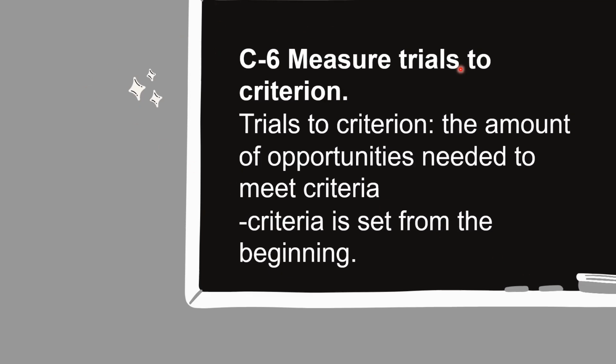Section C6. Measure trials to criterion. So we briefly talked about trials to criterion, but this is in more detail, just by itself. Trials to criterion is the amount of opportunities needed to meet a criteria. So the criteria is set from the beginning. You're given trials, a number of opportunities that you need to do something, and we're going to see how many times it takes you to be able to complete and to meet whatever that goal is.